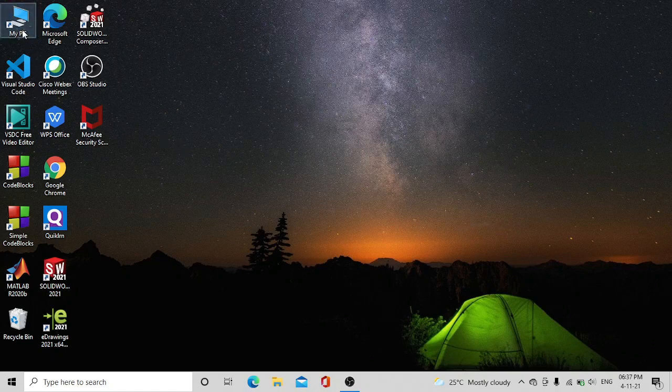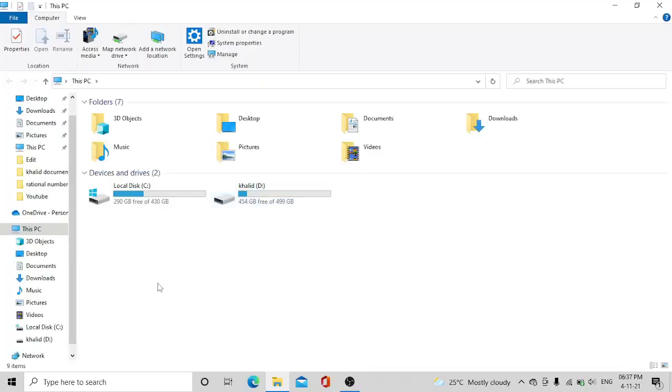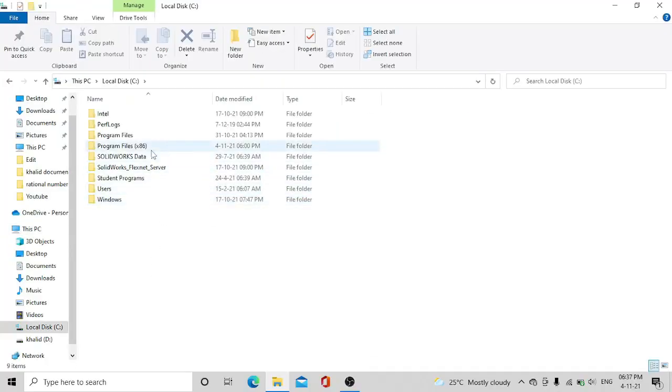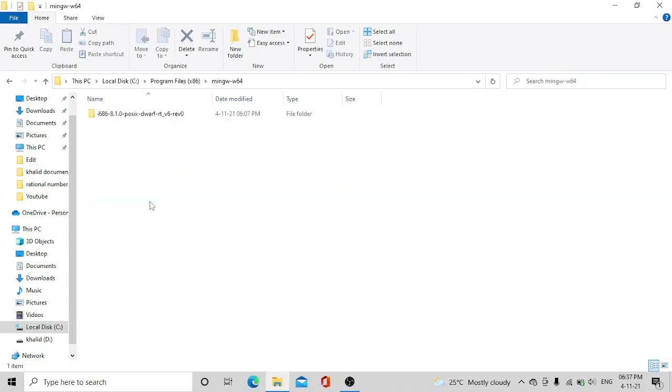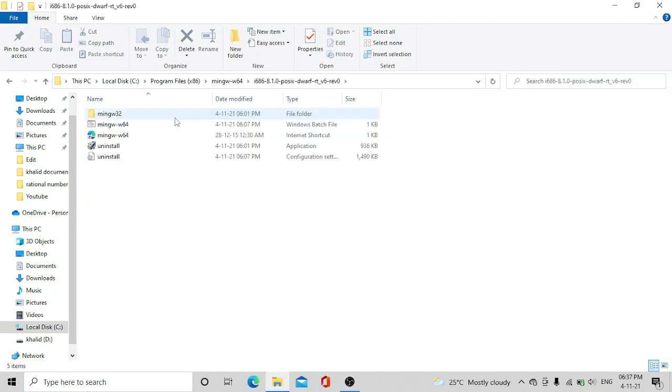Go to My Computer, go to C drive and Program Files (x86), and click on this one. So here you will see MinGW-W64, click on this, click on this one, and you will find the option uninstall. So just double click on it.